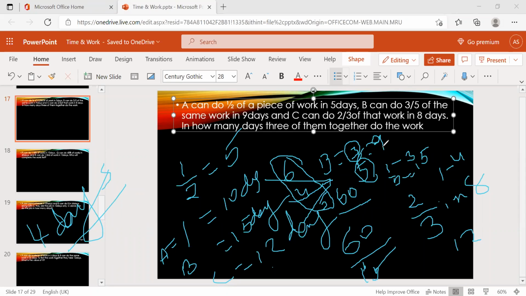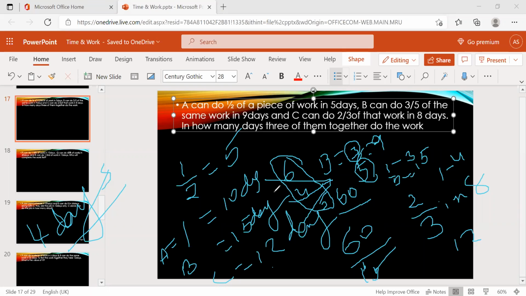Clear? First, we convert to the whole work. They gave half of the work, 3 by 5 of the work, 2 by 3 of the work, so first of all we have to convert that to the complete work. Then we know the days of A, B, C: 10, 15, 12.